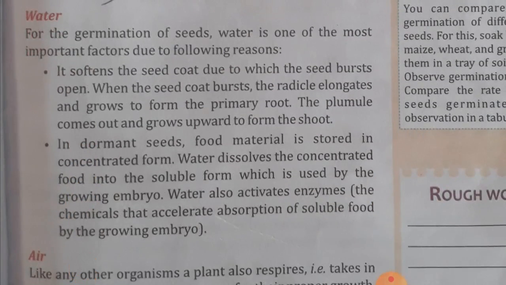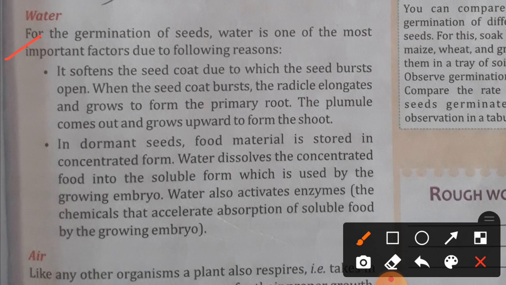Now water. For the germination of seeds, water is one of the most important factors due to the following reasons. It softens the seed coat, due to which the seed bursts open. When the seed coat bursts, the radicle elongates and grows to form the primary root, and the plumule comes out and grows upward to form the shoot.